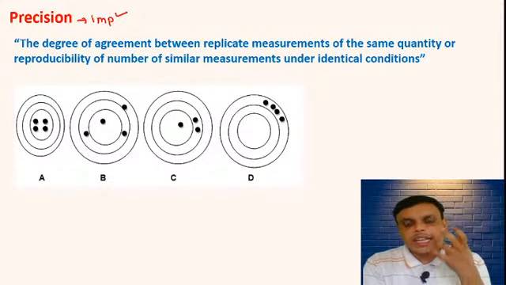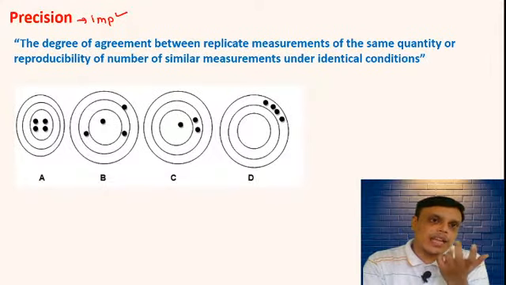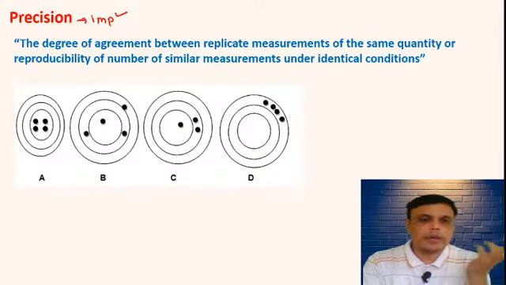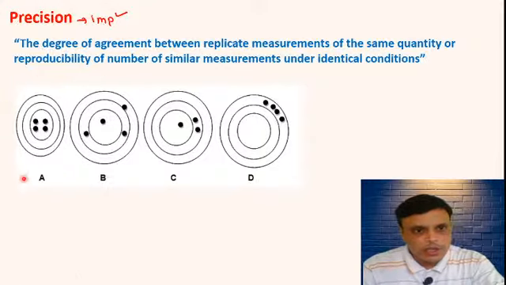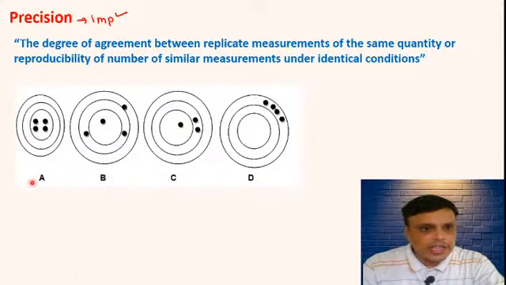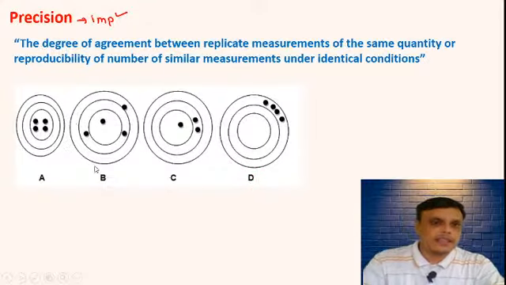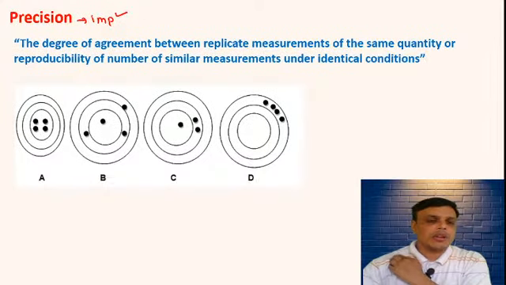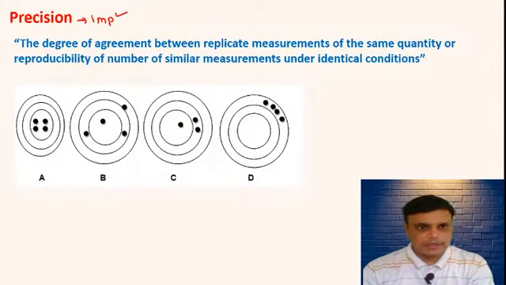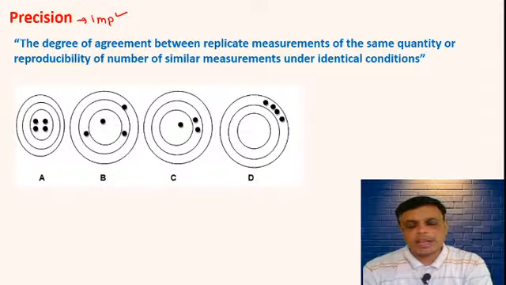और to get a clear idea between accuracy and precision, we will see these four figures. Figure A, figure B, figure C, and figure D. This is called the bull's eye experiment.